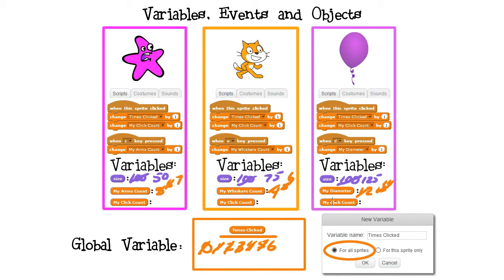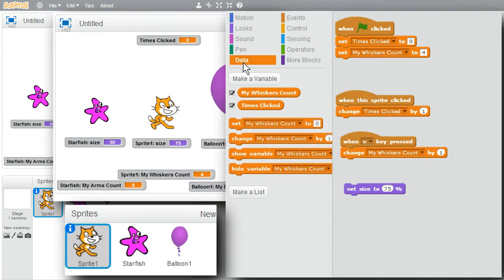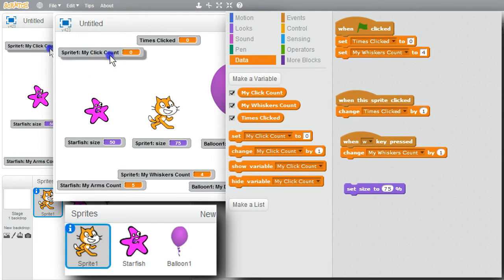Each sprite will change my click count by 1 whenever the sprite is clicked on. This will be in the When This Sprite Clicked handler for each of the sprites. I'll go back to my program now and create the variables for each of the sprites. Go to Data, and for the cat, I'll create my click count. I'll save this in my clipboard with Control-C so I don't have to keep typing it in. For this sprite only, for the cat. Okay, there's the cat's my click count.